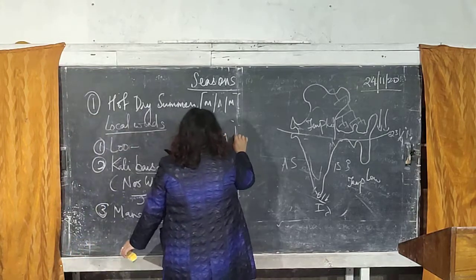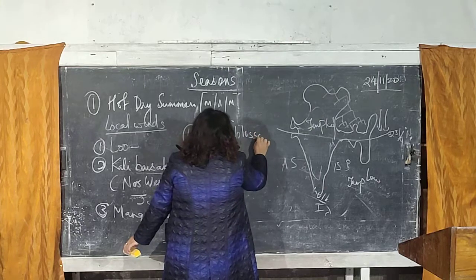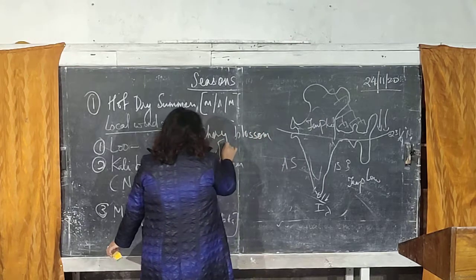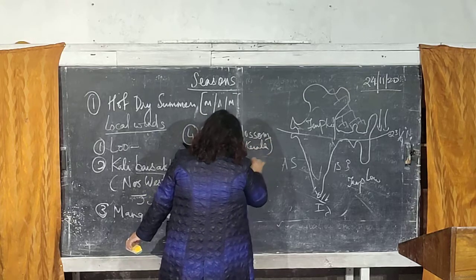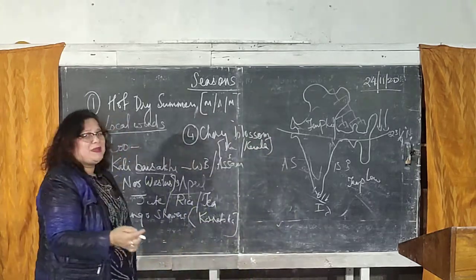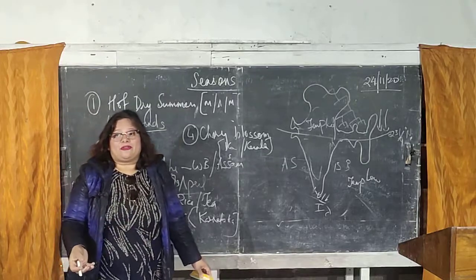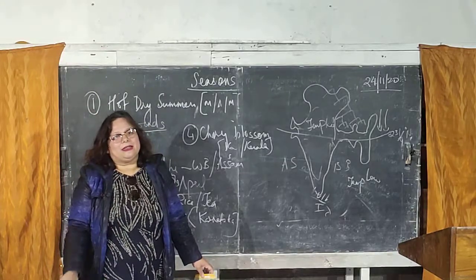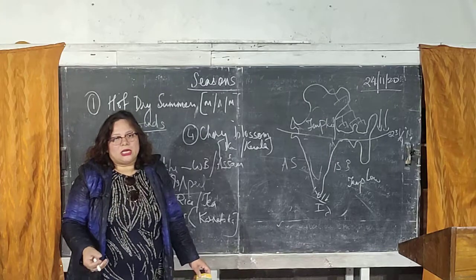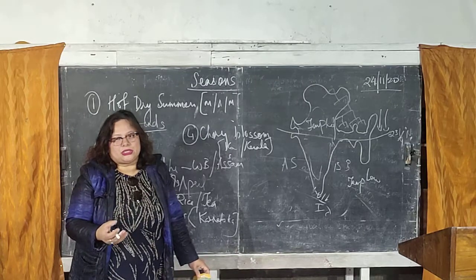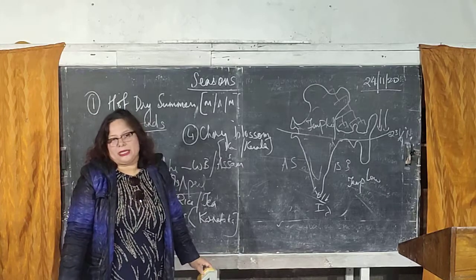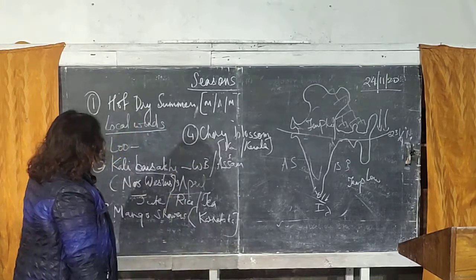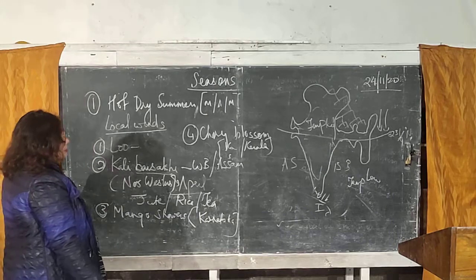Okay, cherry blossom. Now this wind also blows in South India, again especially in the states of Karnataka and Kerala. Okay, and this wind, which is referred to as the coffee beans, helps in the development of the coffee beans. Okay, so these are the 4 local winds which blow during the hot, dry summer season.